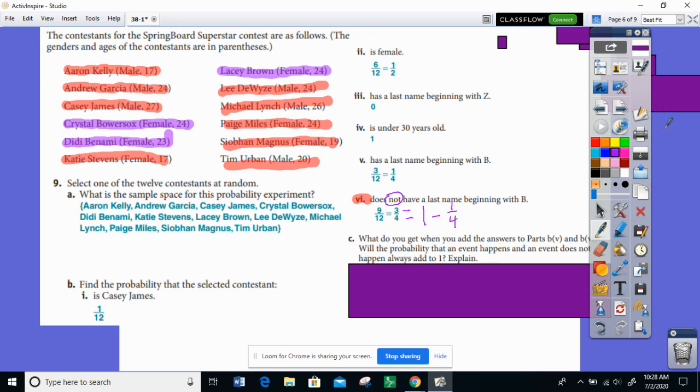If I want the probability that someone does not have a last name beginning with B, I can just do 1 minus the probability that they do have a last name beginning with B.